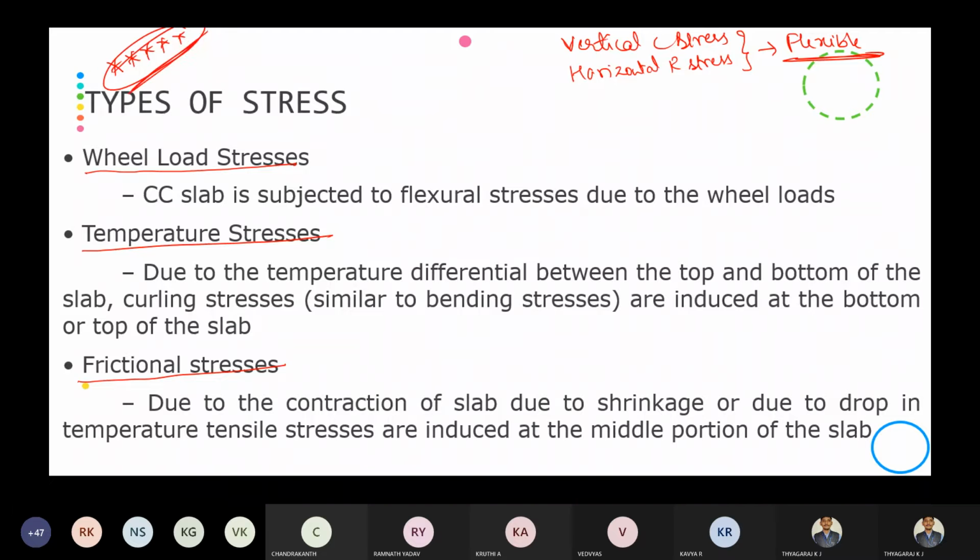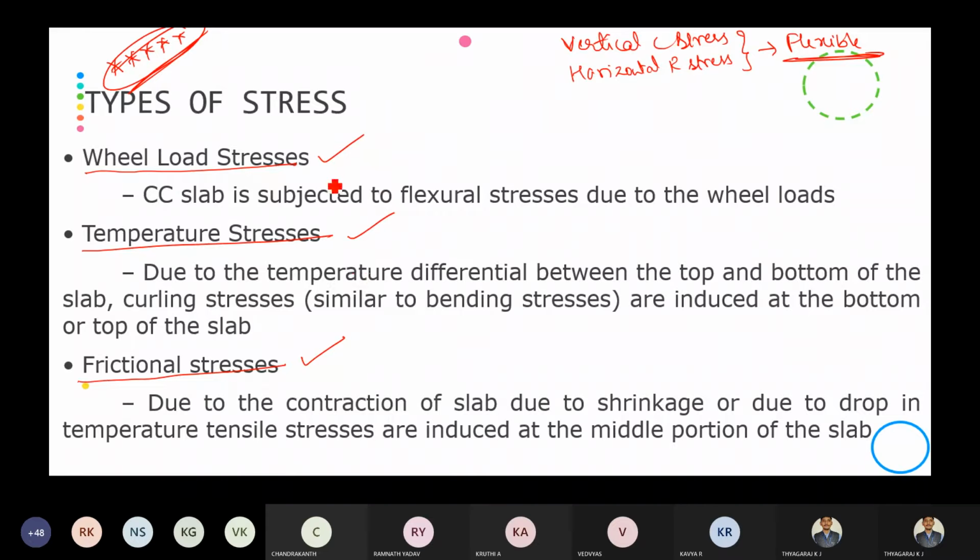They are because of the wheel load, because of the temperature, and because of the frictional development. There is a development of friction between the CC pavement and the layer, which will be creating frictional stresses. So we will see one by one.